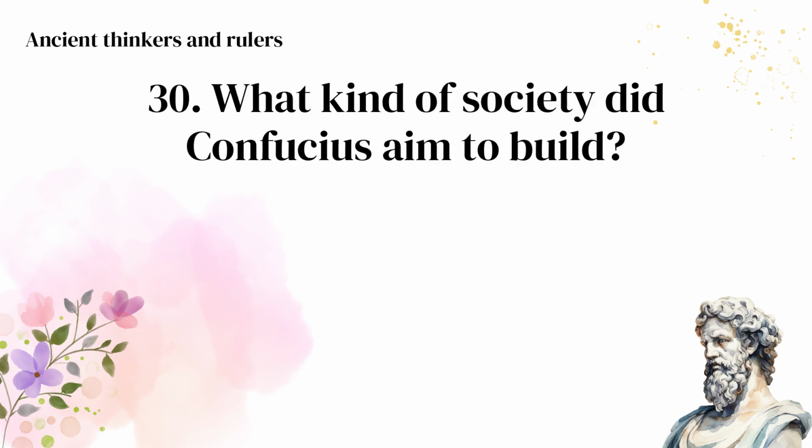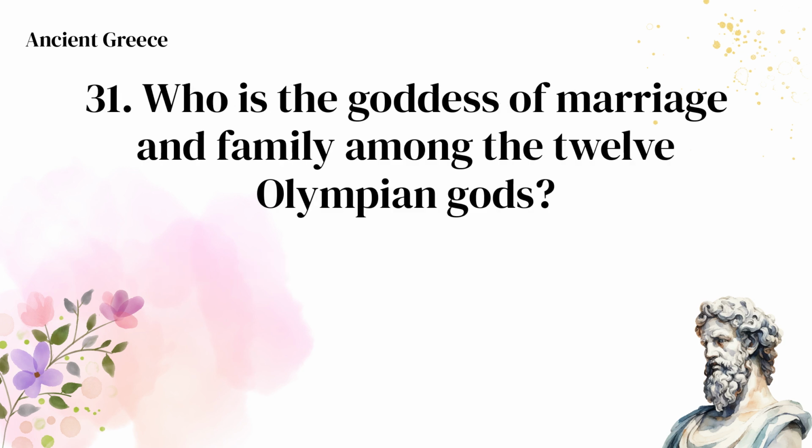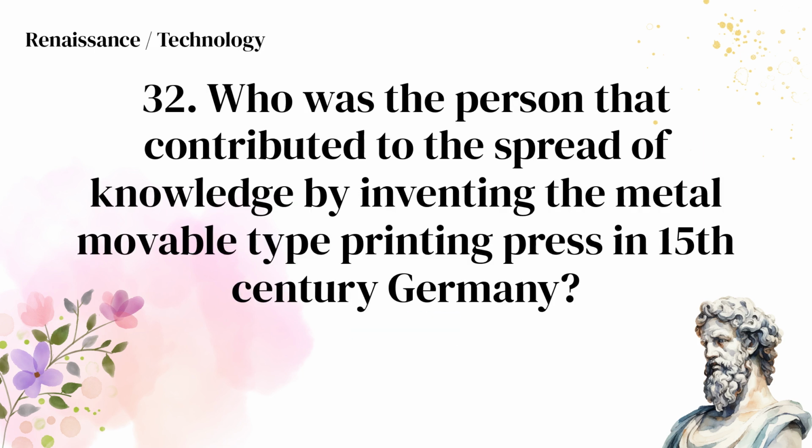Eris. What kind of society did Confucius aim to build? An orderly and moral society. Who is the goddess of marriage and family among the 12 Olympian gods? Hera. Who was the person that contributed to the spread of knowledge by inventing the metal movable type printing press